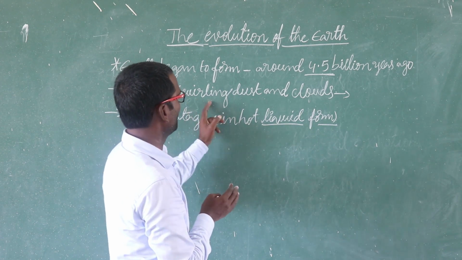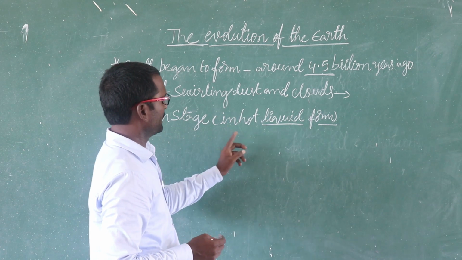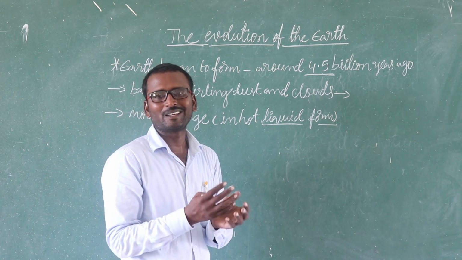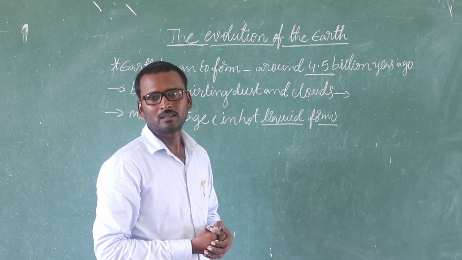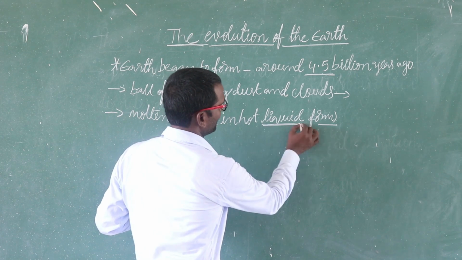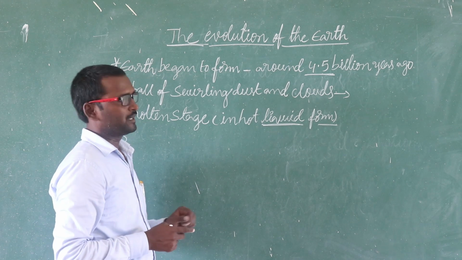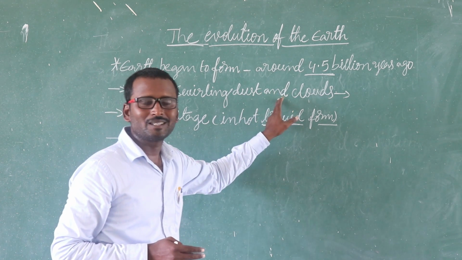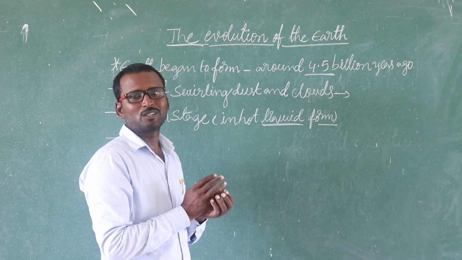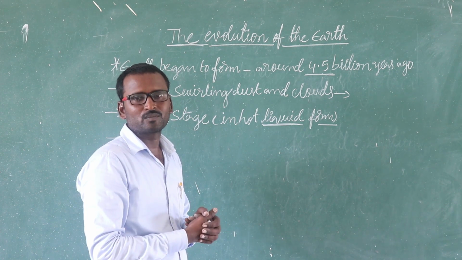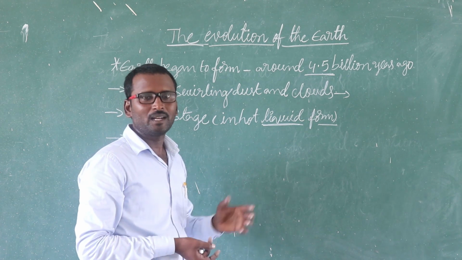The first is that earth itself formed in the form of different gases, the swirling dust and clouds. The second stage is the molten stage in hot liquid form. Hot liquid form is like a boiling soup. When soup is getting heat, it is liquid, hot liquid. And gradually, over a few billion years, it became cool and became a solid state. Finally earth was formed.